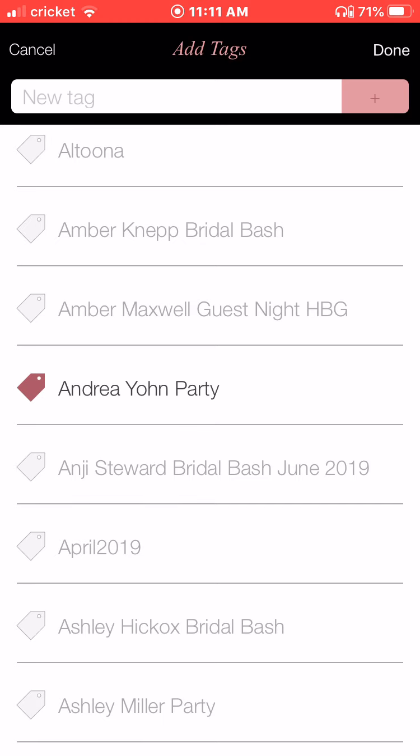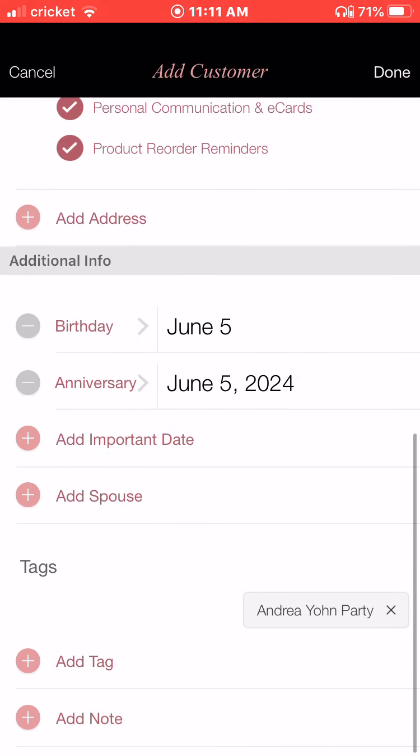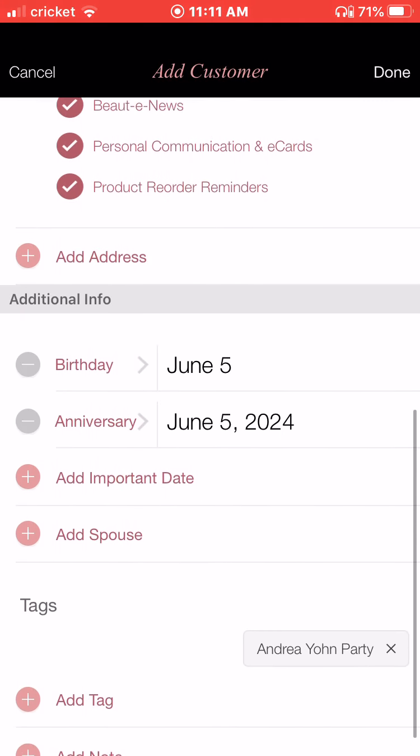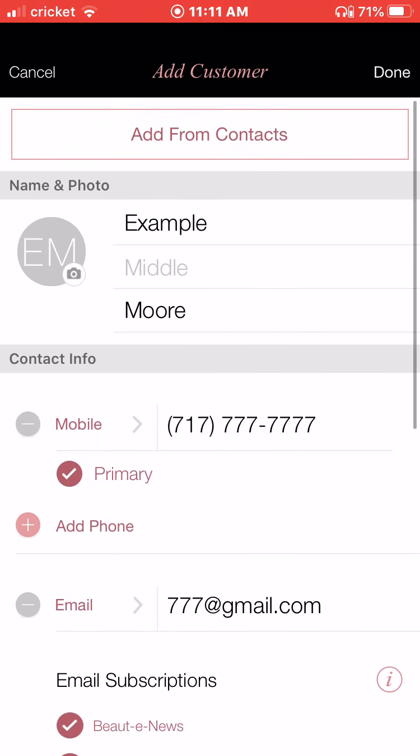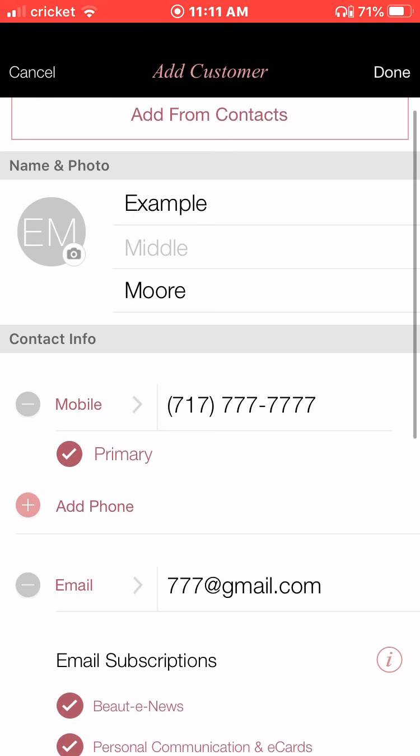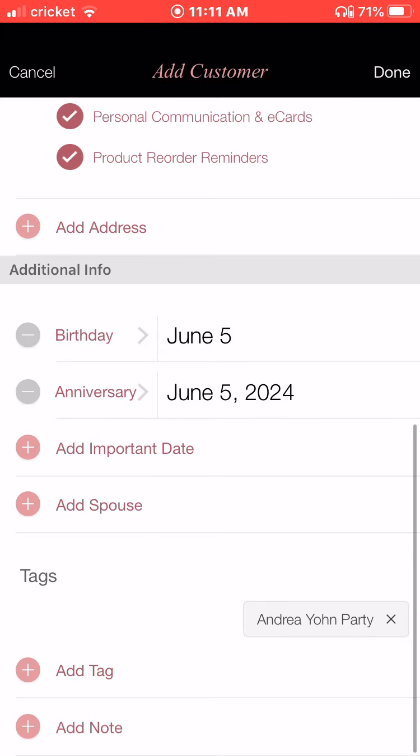And what's cool about this is I can search on My Customers or in the app for all of my customers that have that group, right? And so when Andrea buys something for reorder, I might say, I should probably revisit all the customers that came to her party because they might want something too. Then I can just search by that group and all the customers that have that tag show up. Just a great way.